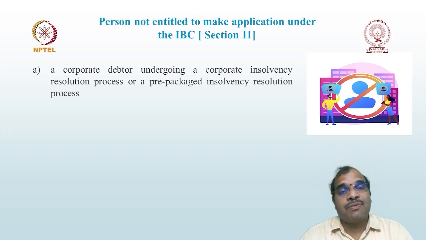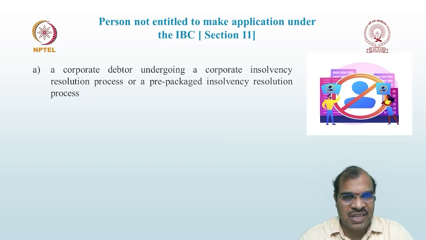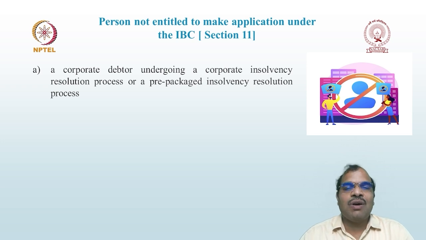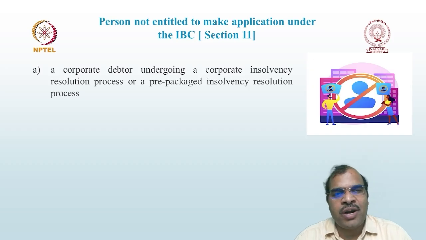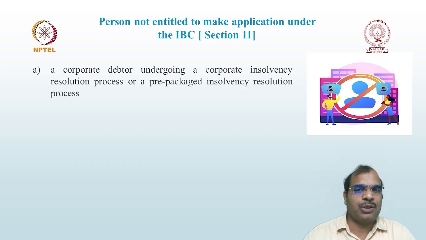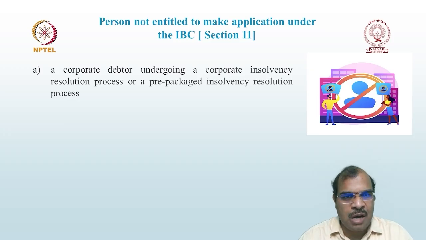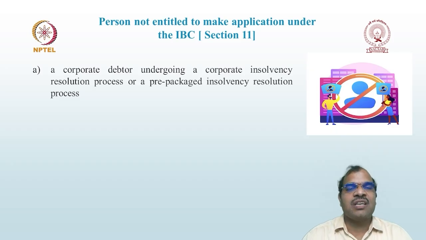But if the corporate debtor is already undergoing CIRP, or a prepackaged insolvency resolution process is going on, in these two circumstances, where CIRP or PPIRP is going on, such corporate debtor is not entitled to make an application under IBC. In subsequent classes we are going to discuss what PPIRP is, the procedure and other legal formalities relating to PPIRP.